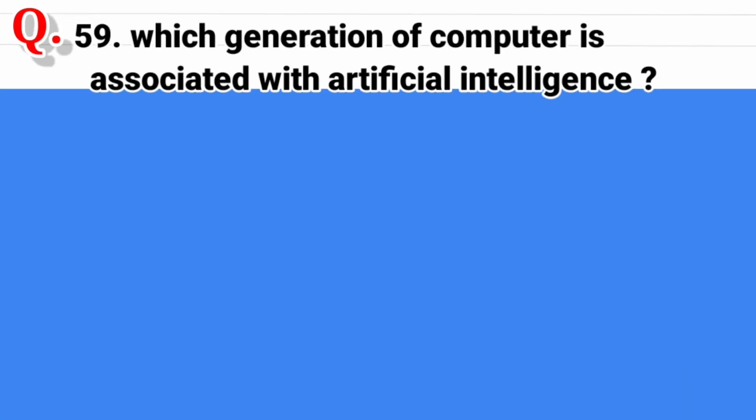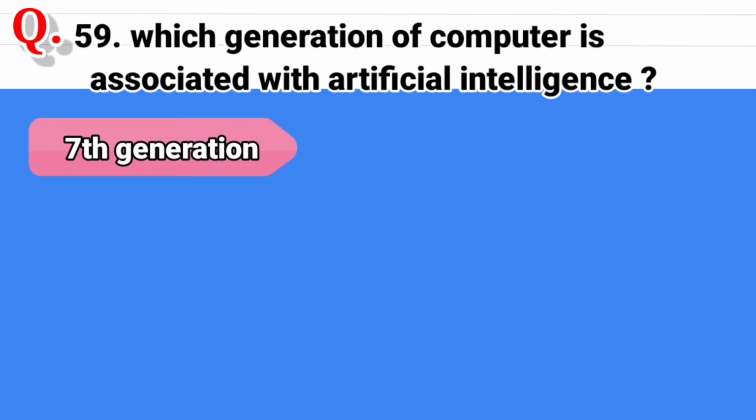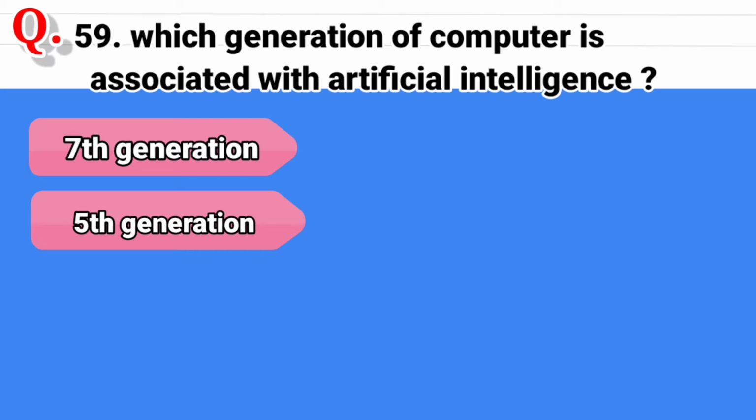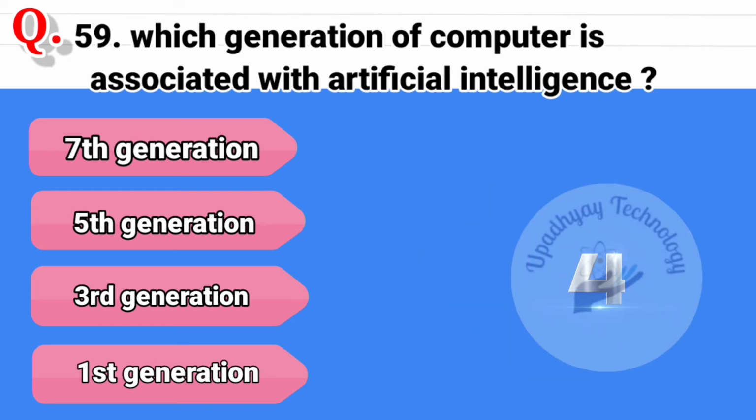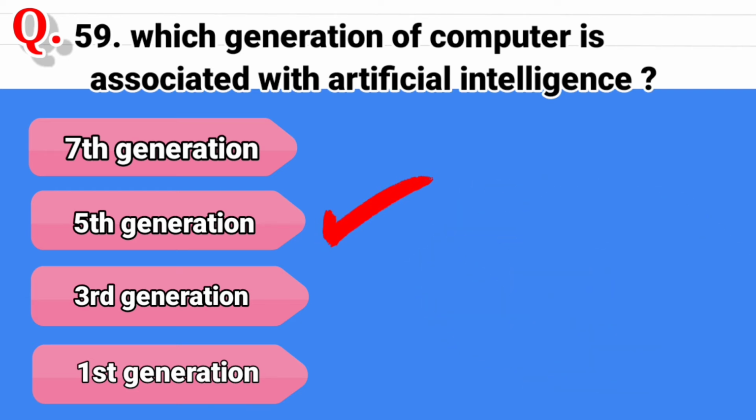Question 59. Which generation of computer is associated with artificial intelligence? And the options are 7th generation, second option is 5th generation, third option is 3rd generation, and the last option is 1st generation. And the correct answer is 5th generation.